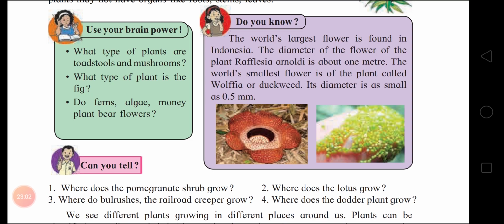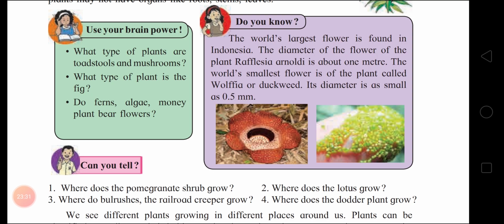Where does the lotus grow? Lotus is an aquatic plant and it is seen submerged in the water. Its roots are under water while leaves float on the water surface. Next, where do bulrushes, the railroad creepers, grow?